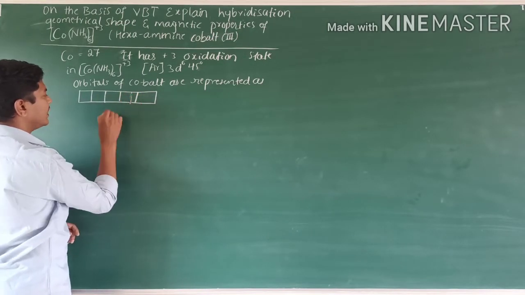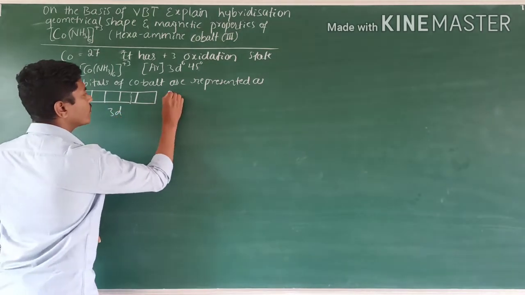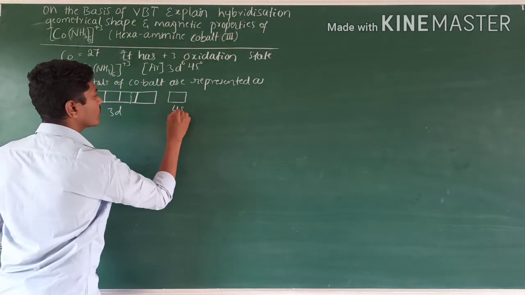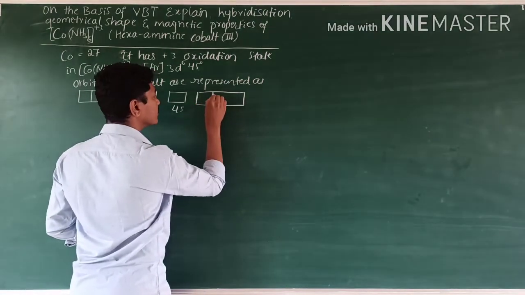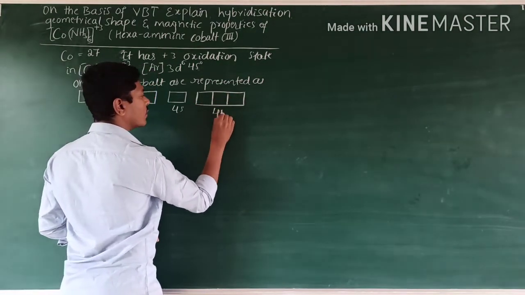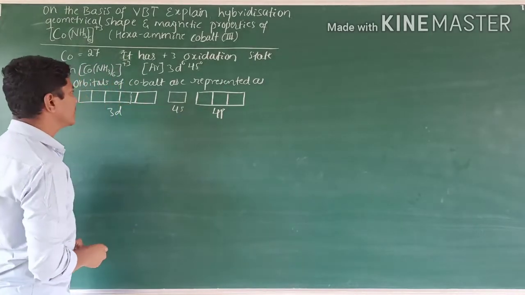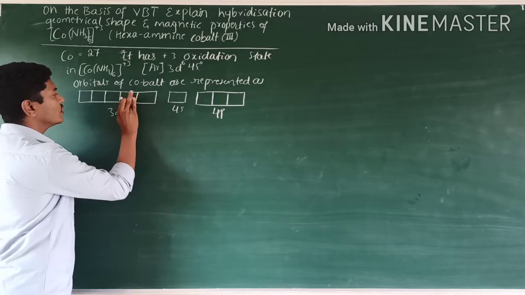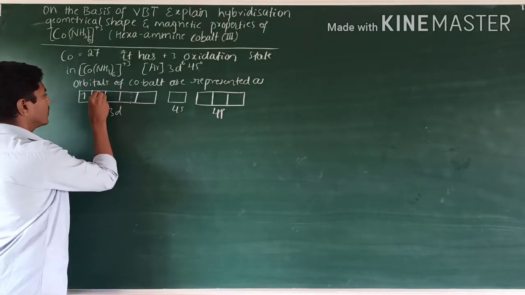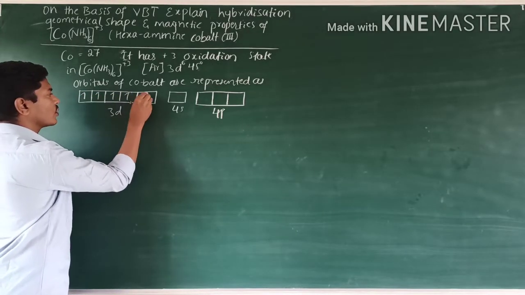Then the electrons are represented in the orbitals. This is for 3d, for 4s, and this is for 4p. What happens here? Electrons are filled according to Hund's rule. What does Hund's rule say?